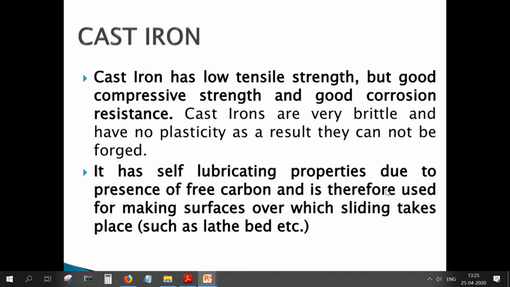It has self-lubricating properties due to the presence of free carbon, and is therefore used for making surfaces over which sliding takes place, such as the lathe bed, where we have already studied in the chapter on the lathe. Lathe beds are made of cast iron because of its self-lubricating property. Self-lubricating in the sense that it is not going to create any friction there. Due to the self-lubricating property of cast iron, we use it in sliding surfaces. The self-lubricating property is achieved by the free carbon particles present in the cast iron.